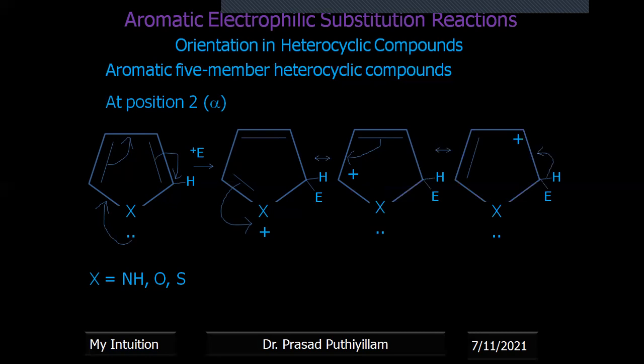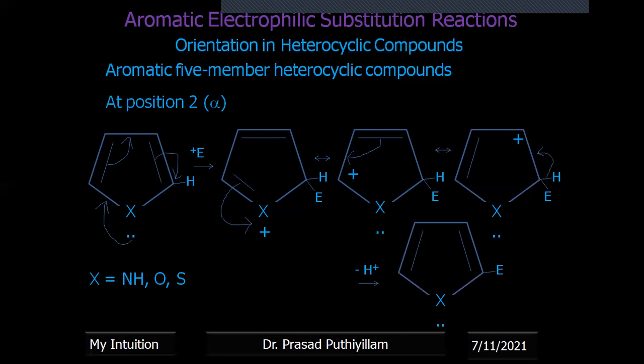Then removal of a proton takes place. So these three represent the resonating structures, the resonance hybrid contributing structures. Then deprotonation takes place, that is minus H plus.